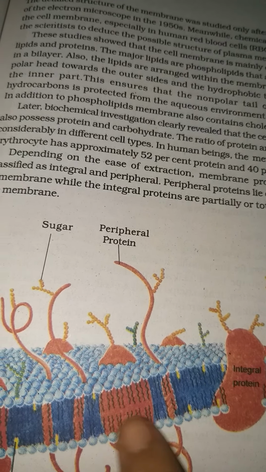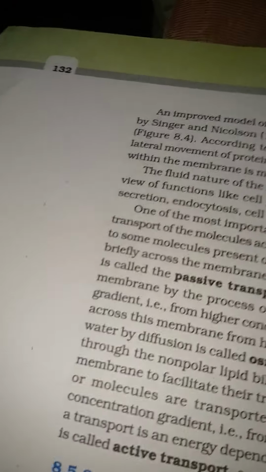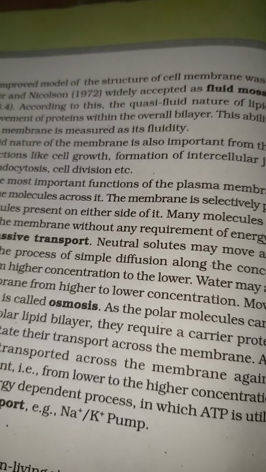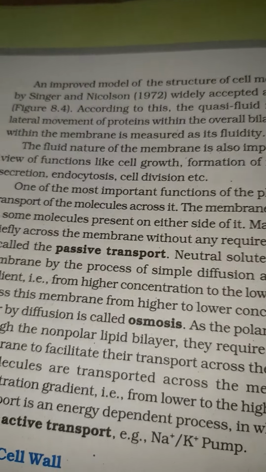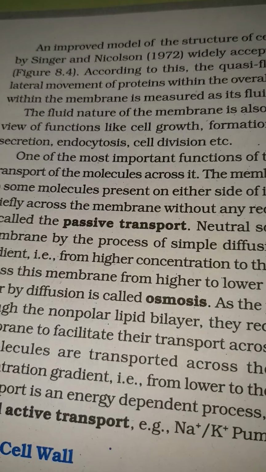This is the fluid mosaic model, as I told you, and it was put forward by Singer and Nicolson.